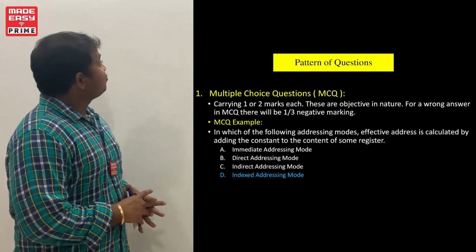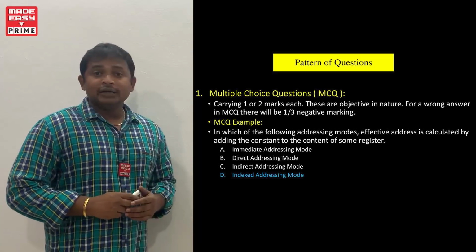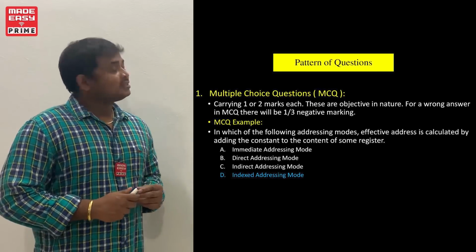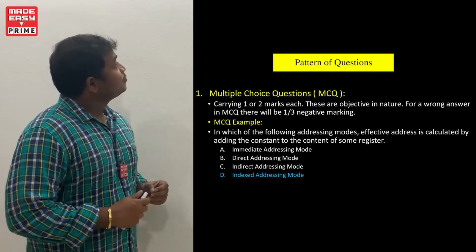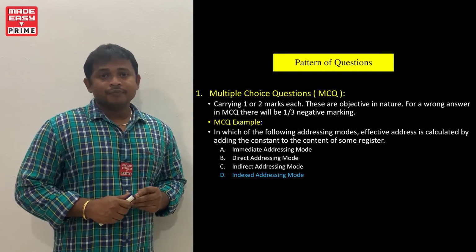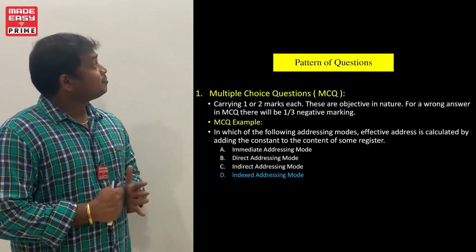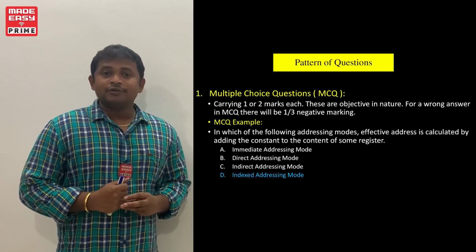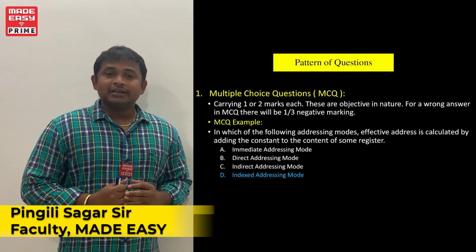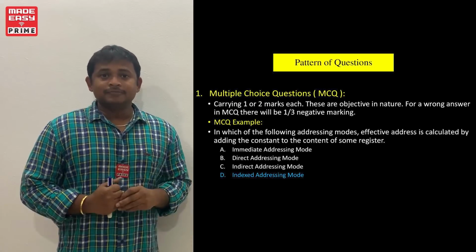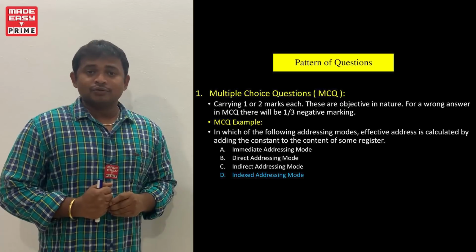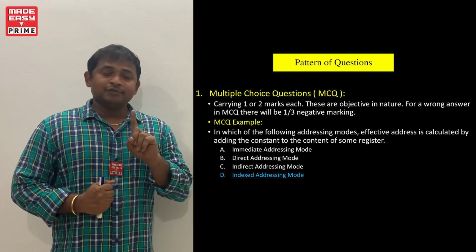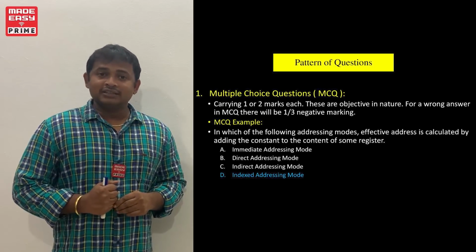Now let us see the first category of questions, that is multiple choice questions, MCQs. These questions carry 1 or 2 marks weightage. These questions are objective in nature, which contain a choice of 4 answers. We need to select only one correct answer. That is the multiple choice question. The question contains a choice of 4 answers. Among the 4 choices, only one choice is correct. You need to select that one.